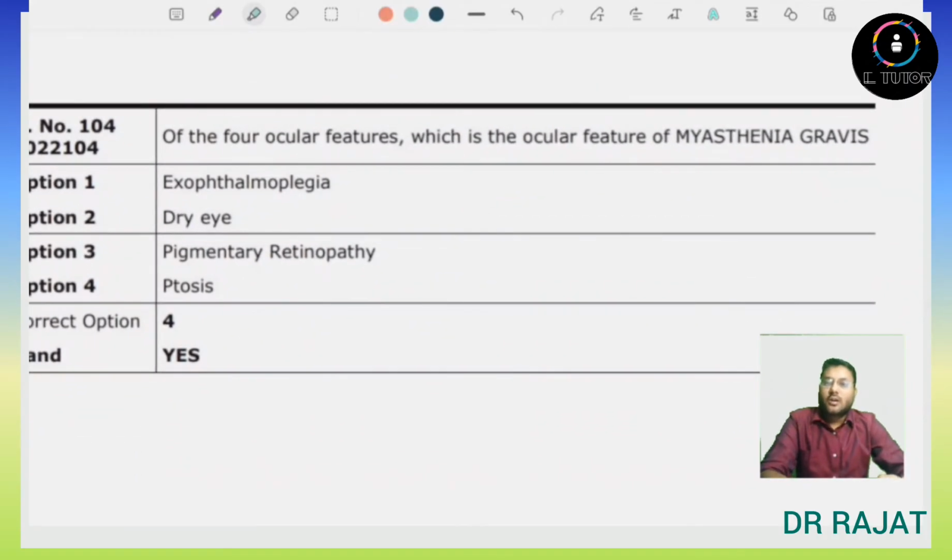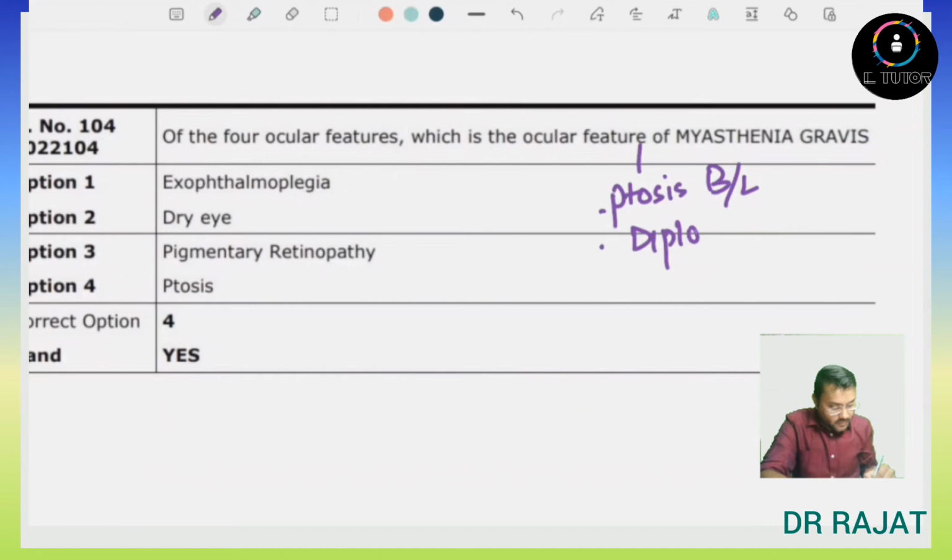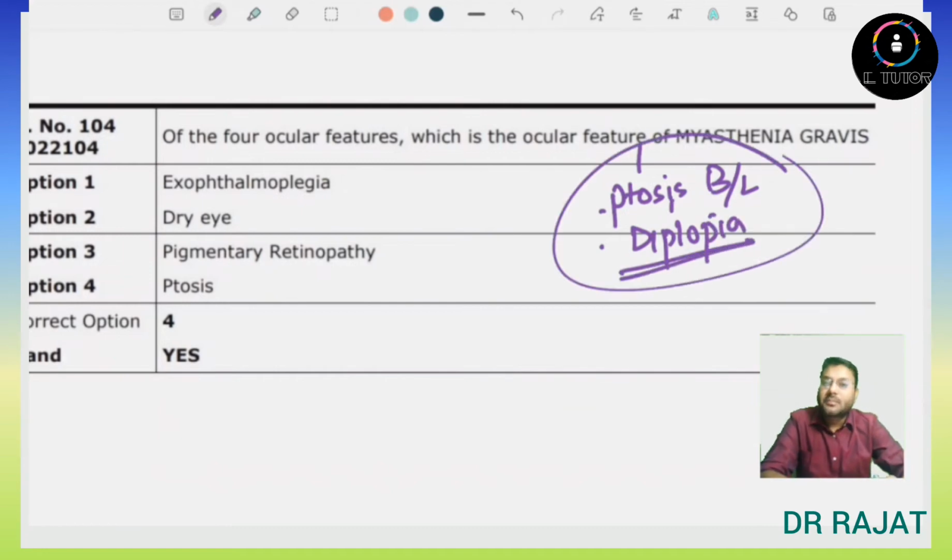Next question is of the four ocular feature, which of the following ocular feature is of myasthenia gravis? So again, we know that in myasthenia gravis, most commonly ptosis is there, which is bilateral, and diplopia is there. So first option is exophthalmoplegia.